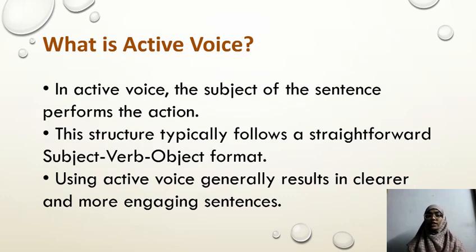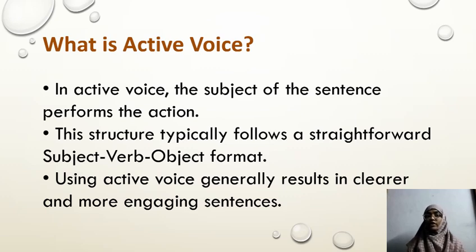Let us know what is meant by active voice. In active voice, the subject of the sentence performs the action. In active voice, the subject is performing some sort of action. So the structure for active voice is subject plus verb plus object. So active voice is a straightforward sentence. When we use active voice, everybody can understand it much more easily because it is straightforward.